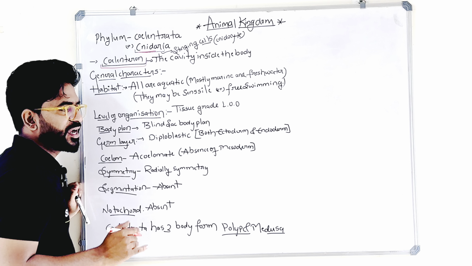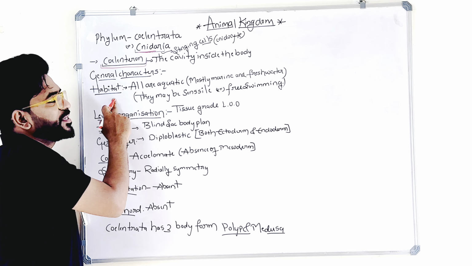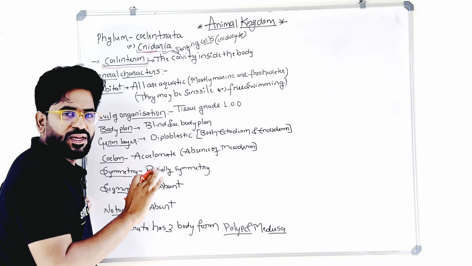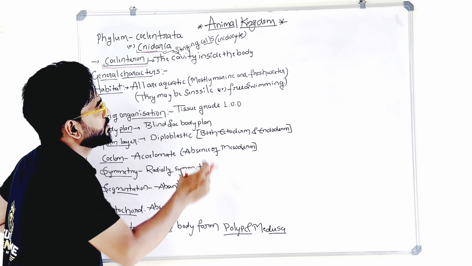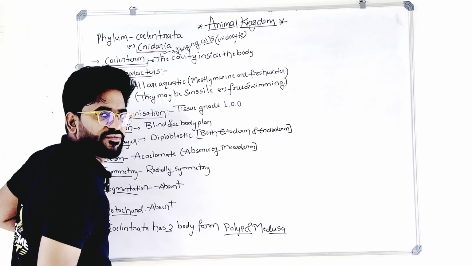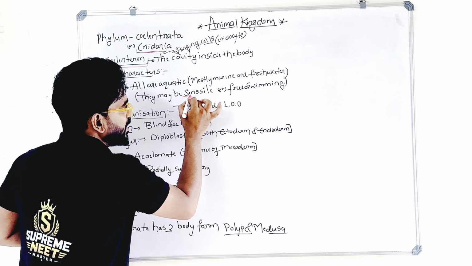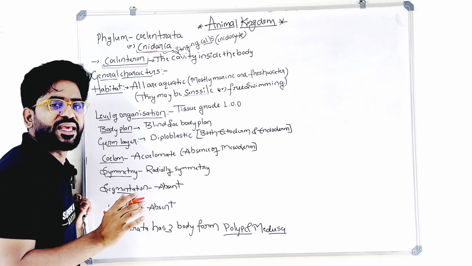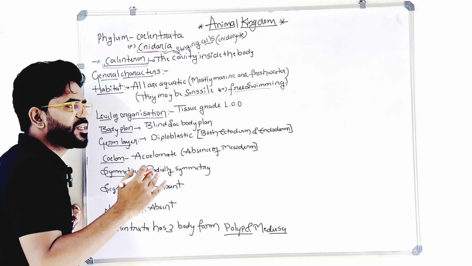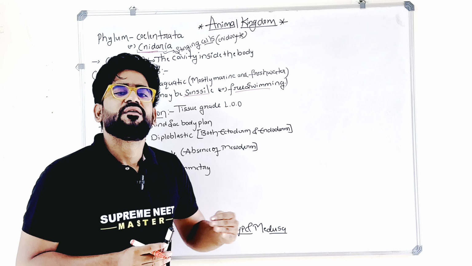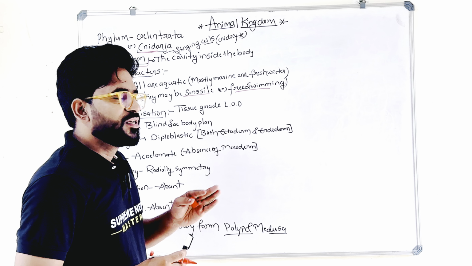Next, we'll discuss general characters. Habitat, where they live: they are mostly aquatic. In that, mostly marine, and few are freshwater. They may be sessile, meaning they attach to the substratum and are immovable, or free swimming. Free swimming ones move according to the water flow. Where water flows, they will go. They are called free swimming.